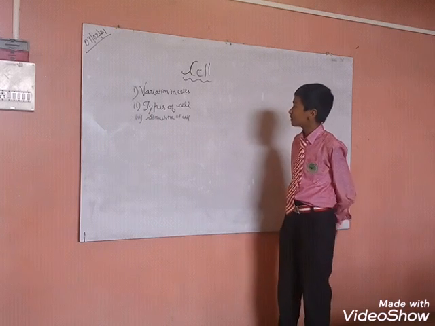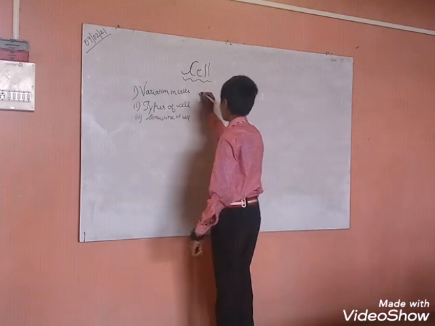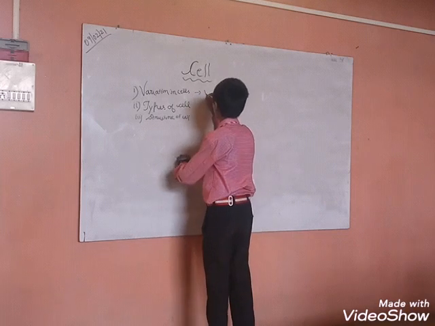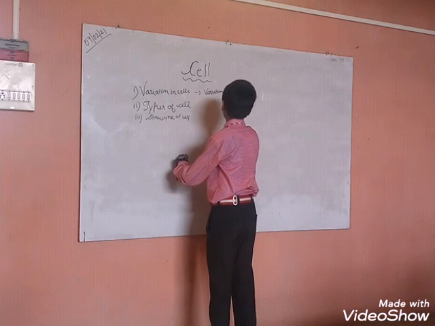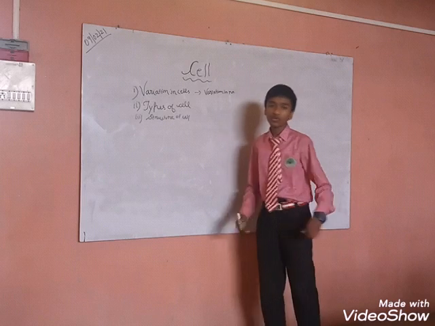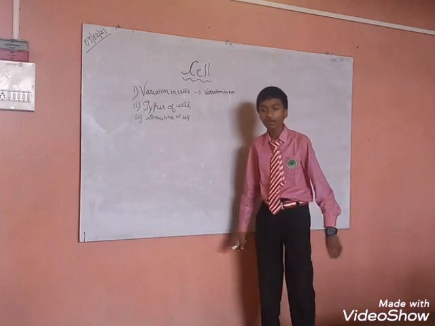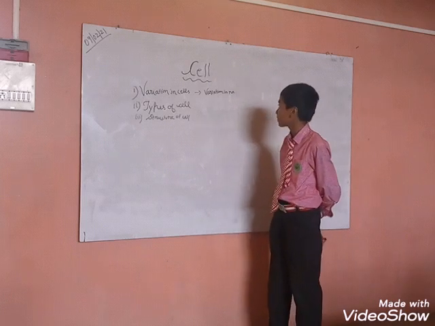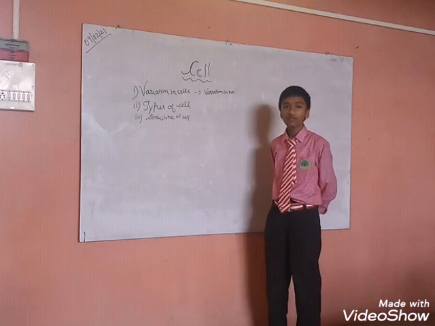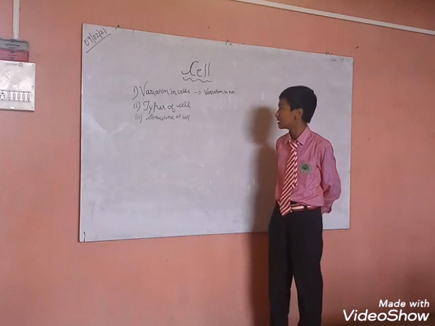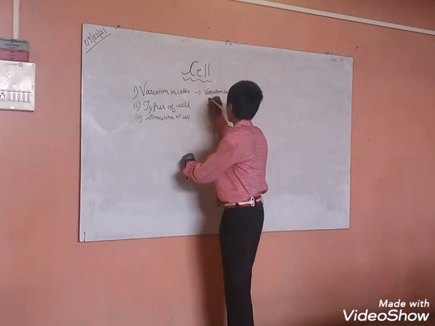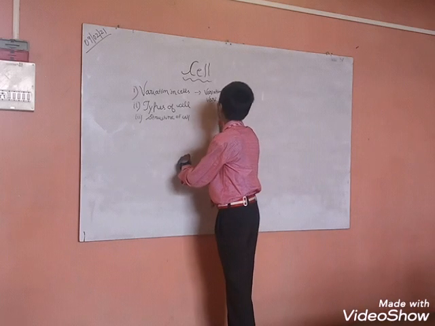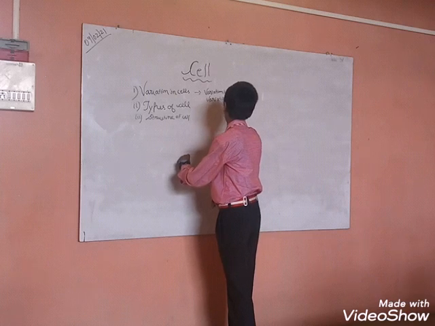So first, we are going to discuss the variation in cells. The first variation is in number. Organisms which consist of more than one cell are called multicellular organisms, and organisms which have only one cell are called unicellular organisms. One example of a unicellular organism is amoeba. Next, the second variation is in shape.